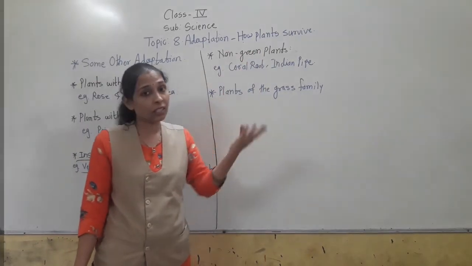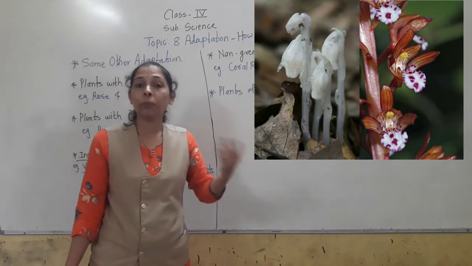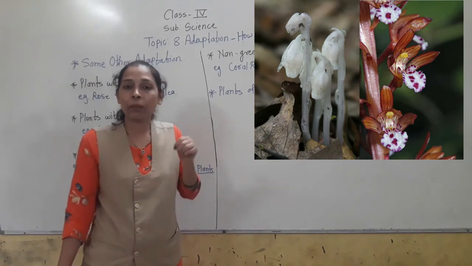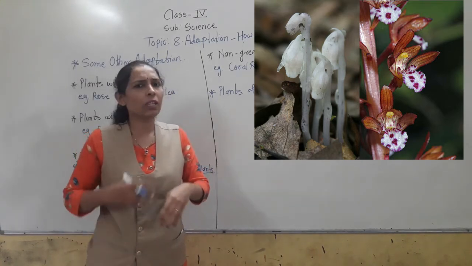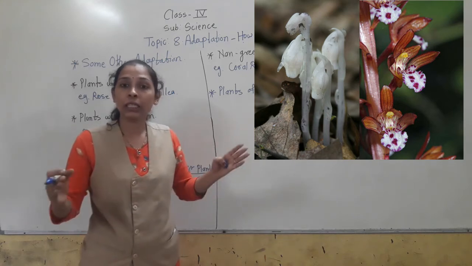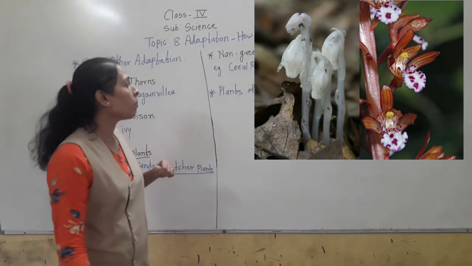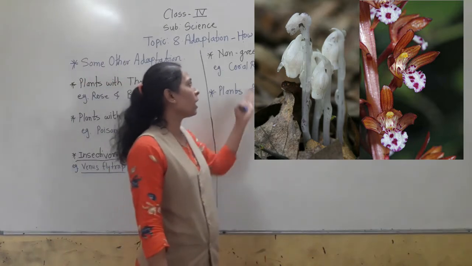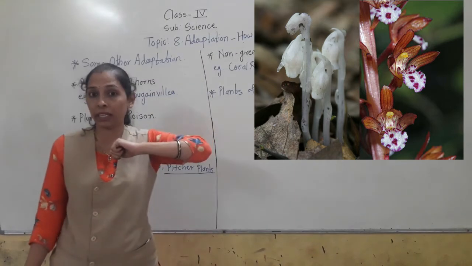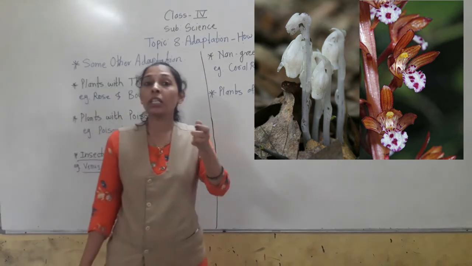As we know, there are some non-green plants. We have seen in our previous lesson that molds and mushrooms are non-green plants. It means what? They do not have chlorophyll in them. Like that, there are some other plants, for example coral root and Indian pipe. You can see in the image coral root and Indian pipe. They are also non-green plants.